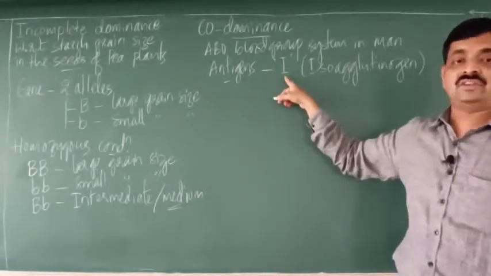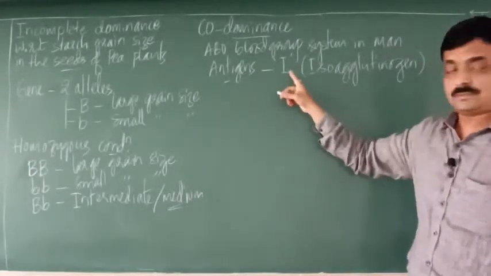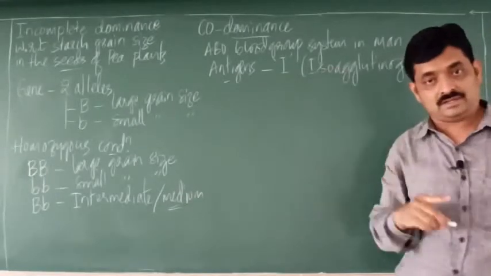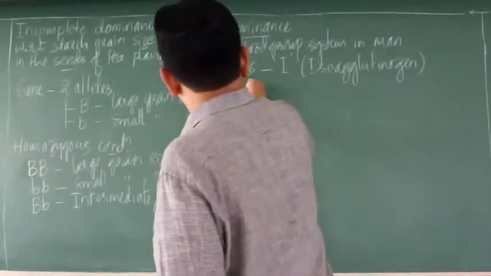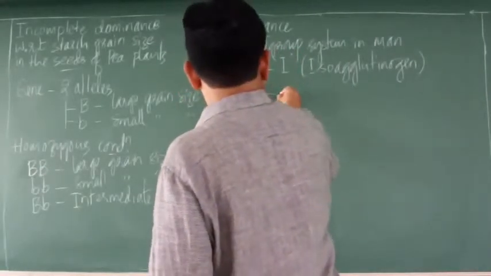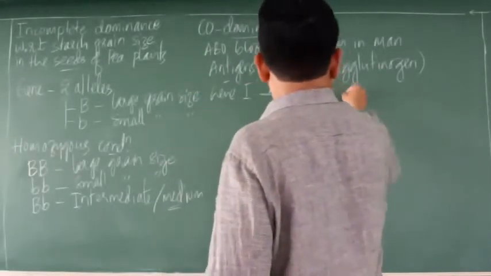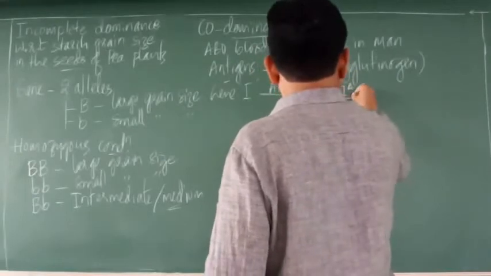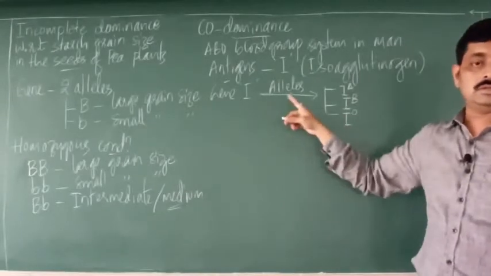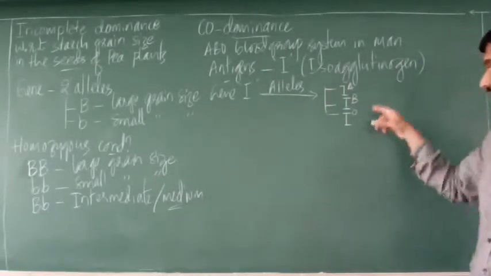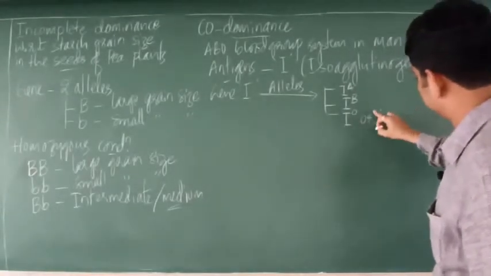So the gene for antigen is denoted as capital I. Now this gene I has 3 alleles. They are IA, IB and IO, or simply small i.